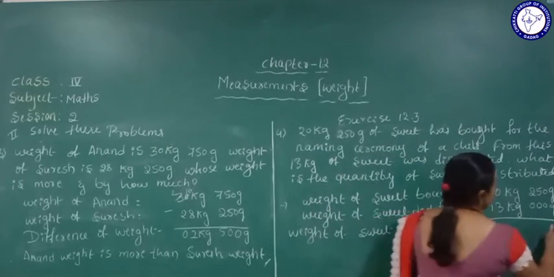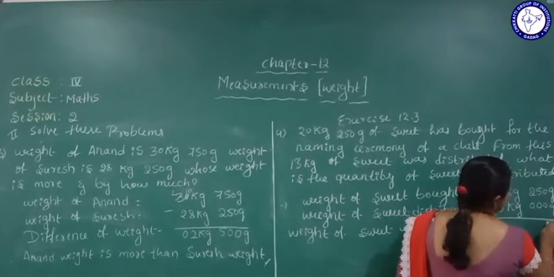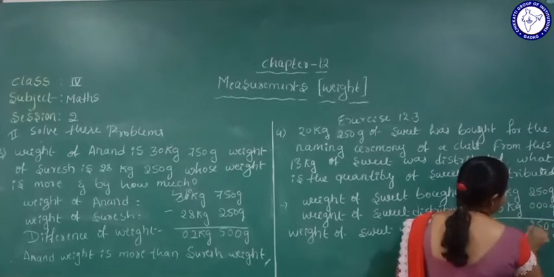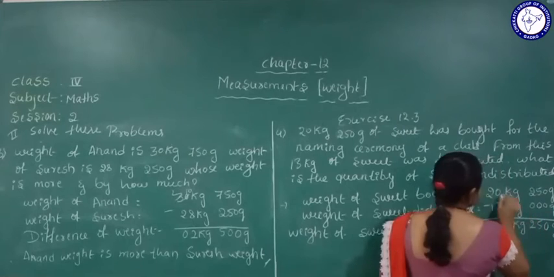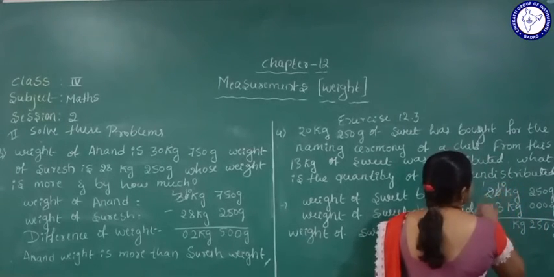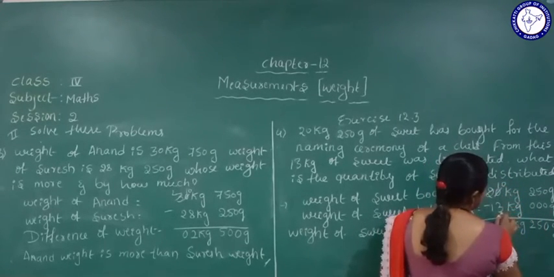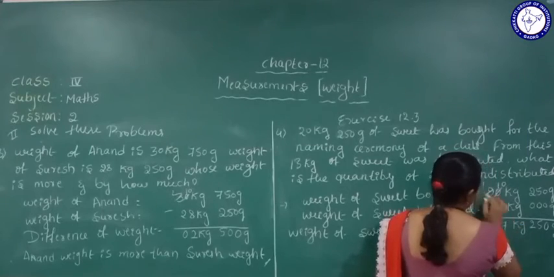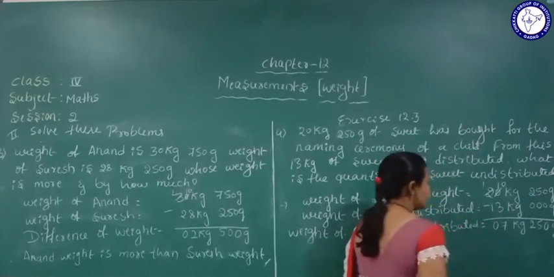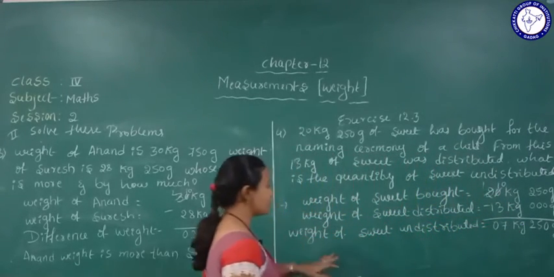So here gram 000, 5 minus 05, 2 minus 02. Okay, kg. Here 10, here 1. So 10 minus 3 is 7, 1 minus 1 is 0. It means undistributed sweet, how much is there here?